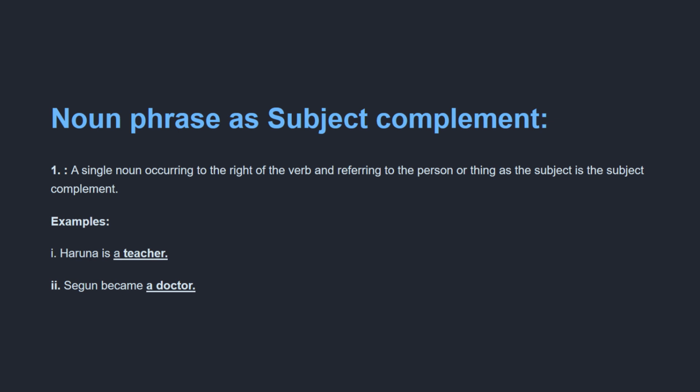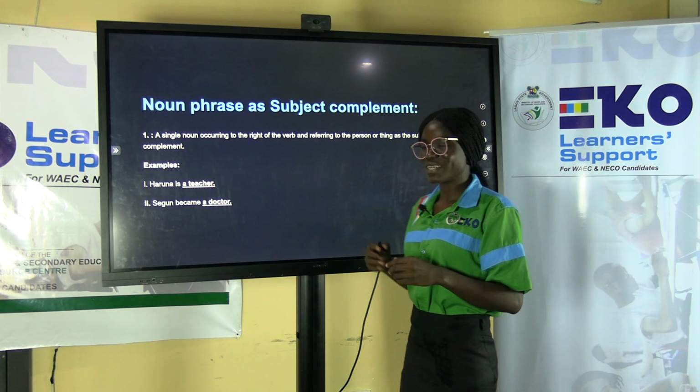Shegun became a doctor. Who became a doctor? Shegun. Shegun is a subject. A doctor is complementing, giving us more information about Shegun. So hence, the function of a doctor in that sentence is subject complement. I hope you're learning.